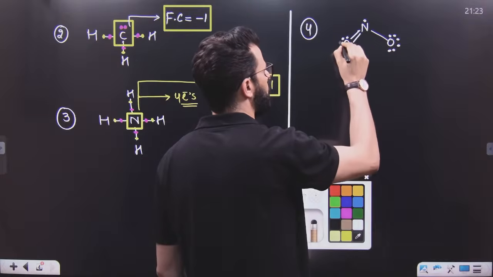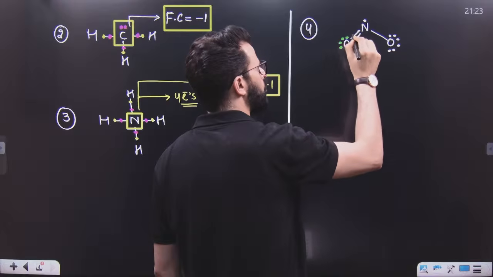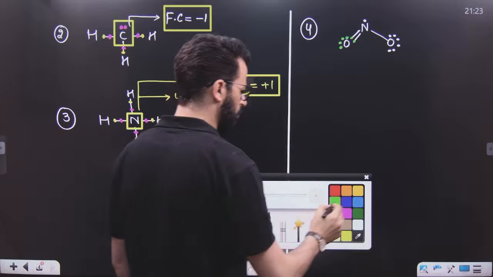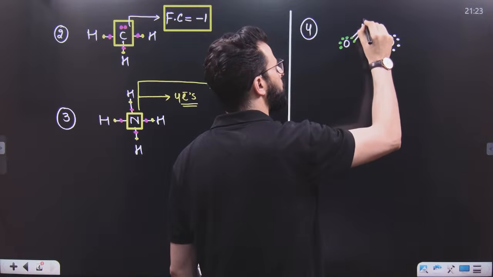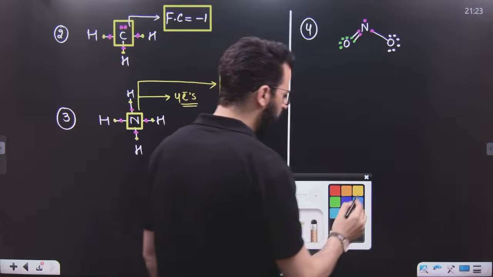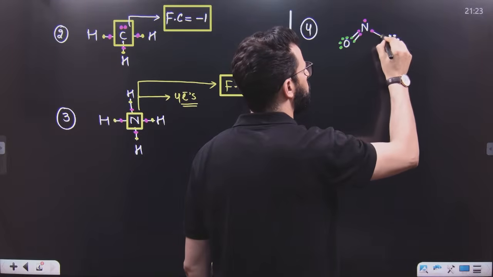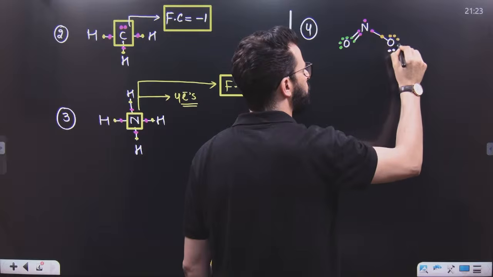We will count the number of electrons on this oxygen here. How many electrons are present on this oxygen? Now, how many electrons are present on this nitrogen? You can count. And after that, how many electrons are there on this oxygen? Just count.